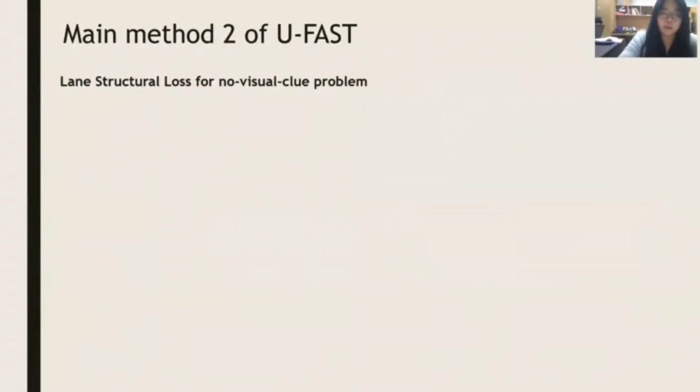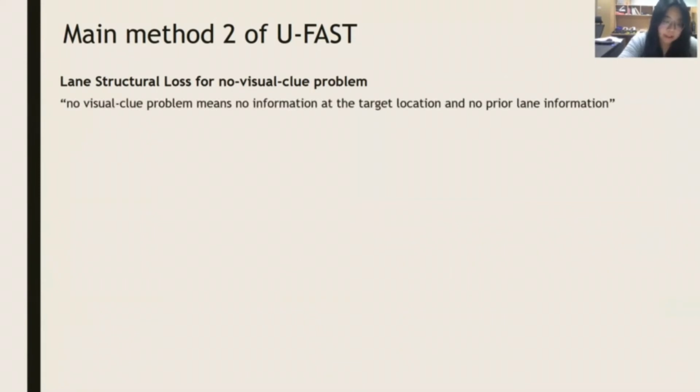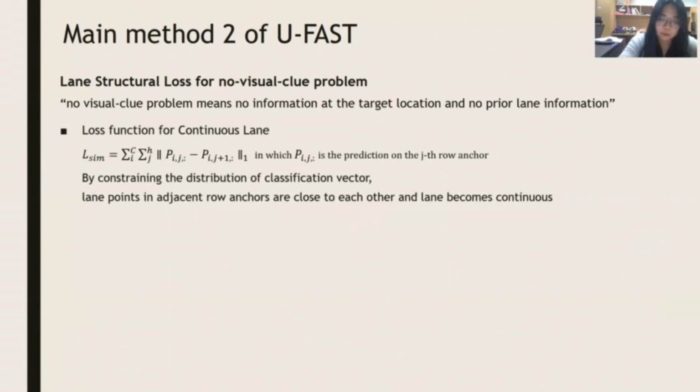The second main method of UFast is lane structural loss for the no visual clue problem. No visual clue problem means no information at the target location, so we cannot infer the lane because of no prior lane information. To solve this problem, UFast proposed two more loss functions. The first loss function is for continuous lanes.